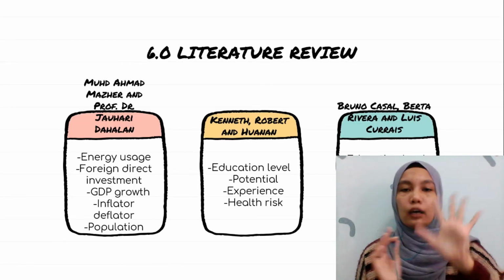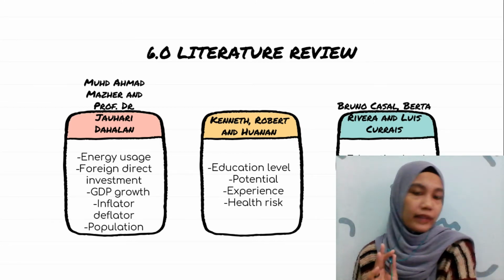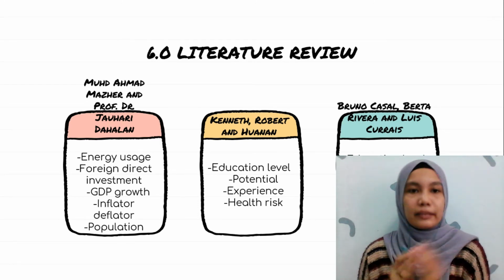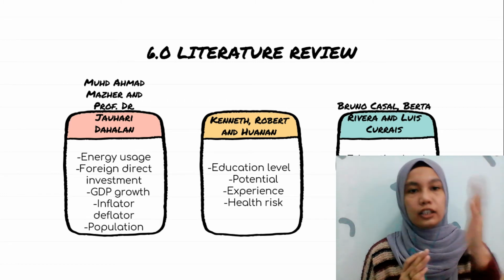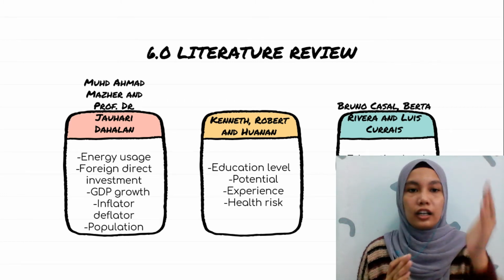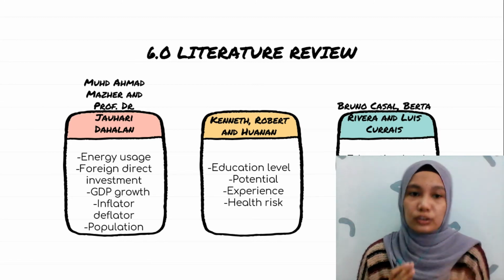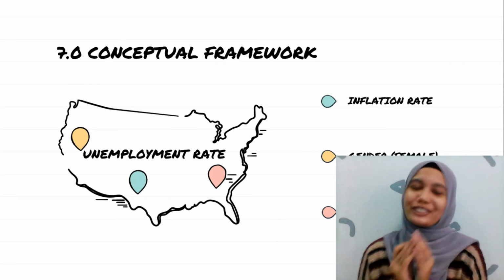Basically, we got 10 articles, but here are 3 of them, and let me read one of them. The article written by Muhammad Ahmad Mahadzir and Prof. Dr. Jauhari Dahalan, and here are their independent variables, which are energy usage, foreign direct investment, GDP growth, inflation deflator, and also population. Conceptual framework.